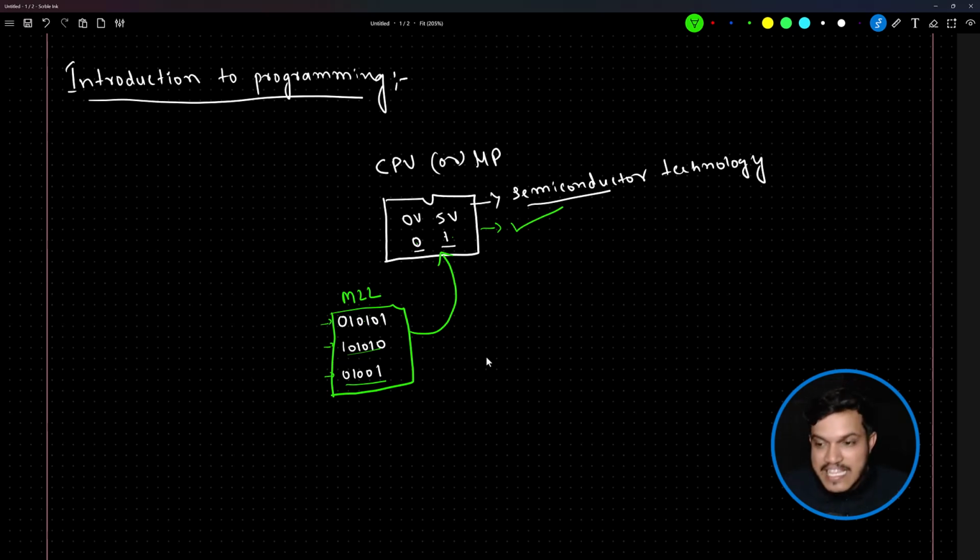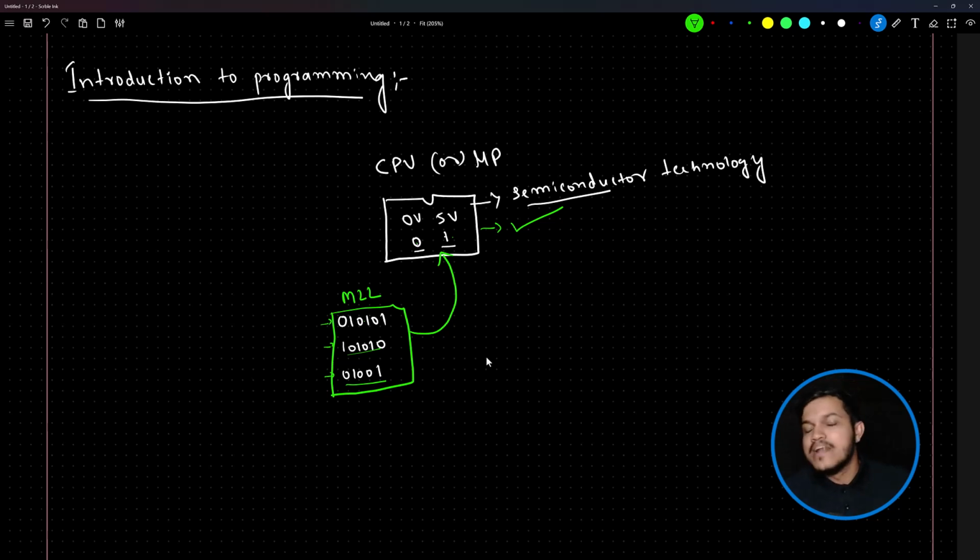Great. With this style of programming, initially people were very happy that yes, we could manufacture a device. If we instruct something, it does something for us. I hope you are able to understand this. But this style of instructing and communicating with the processor is not human friendly.